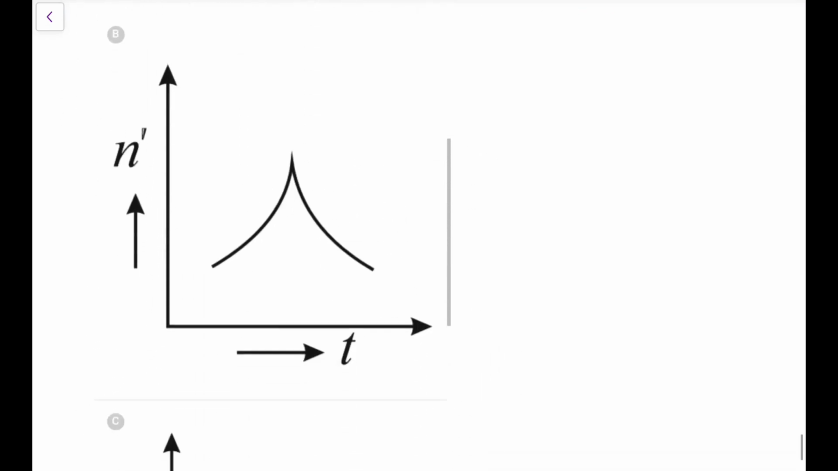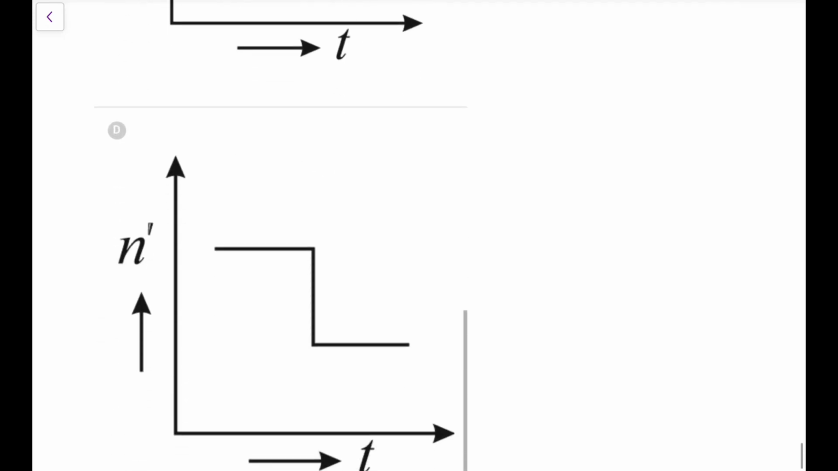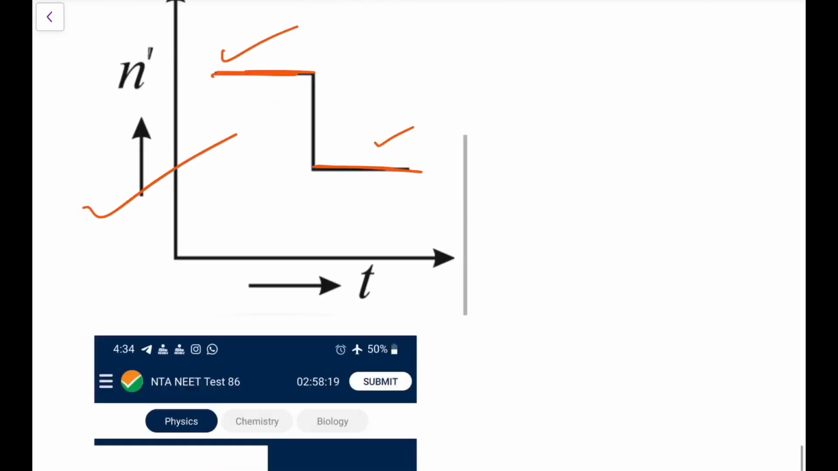So option A is not right, B is not right, C is not right, only D is correct. It was constant till it crossed, and after it crossed it becomes constant. Previously it was higher because it was approaching, now it is lower because it is receding. So D is the correct one.